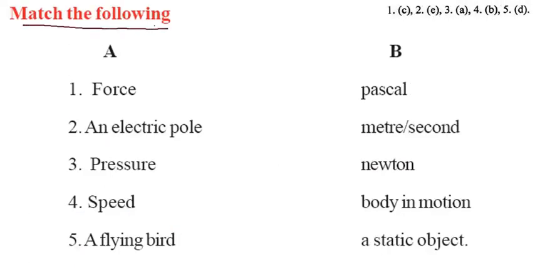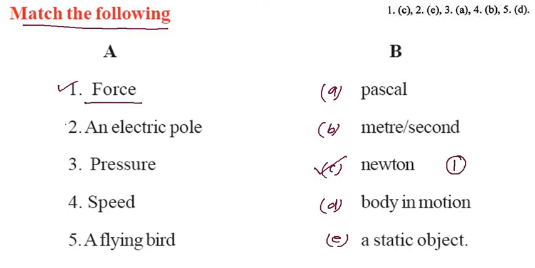Now matching the following. So first you can write here A, B, C, D and E. The first one is force. The unit of force is Newton. So you can write here 1. Now an electric pole. That is a static object. That means E is correct.